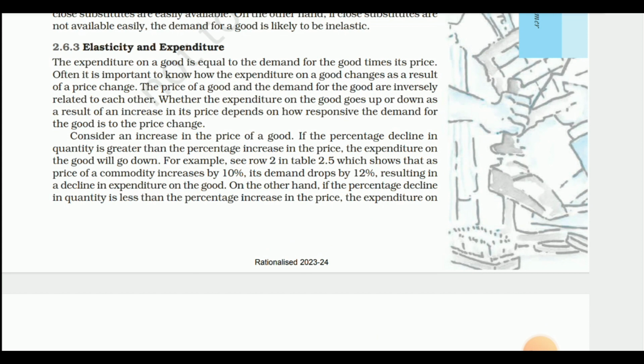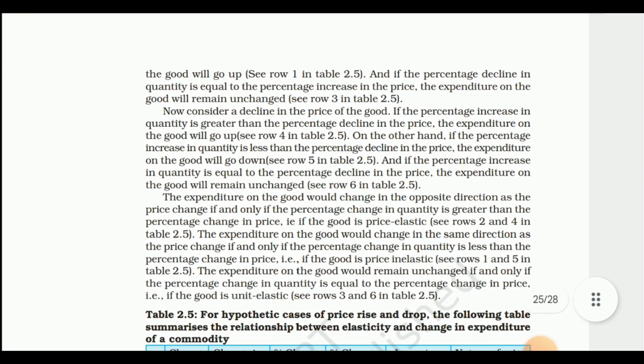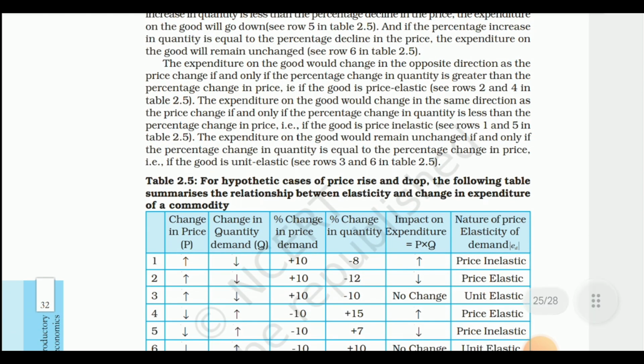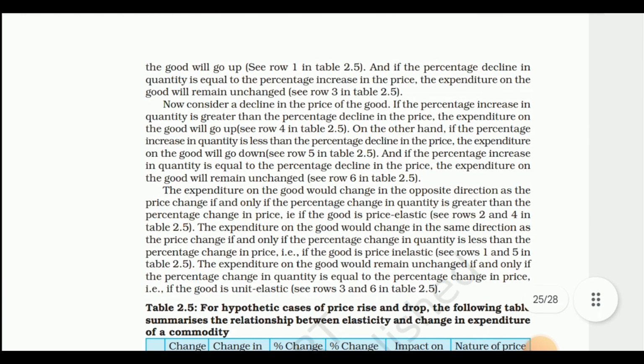On the other hand, if the percentage decline in quantity is less than the percentage increase in the price, the expenditure on the good will go up. तो क्या हो जाएगी, अप चली जाएगी. We can see row 1 and we can see changes in price. अगर वो 10% बढ़ रही है तो हमारी क्वांटिटी 8% कम हो जाएगी, तो ये कौन सी है, प्राइस इनइलास्टिक.